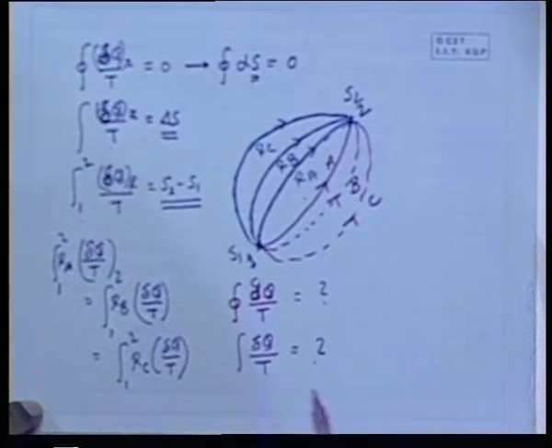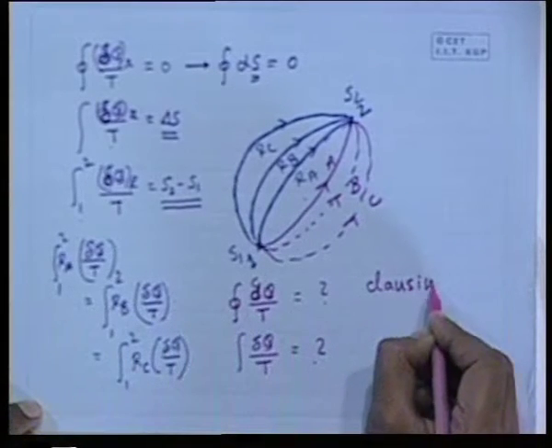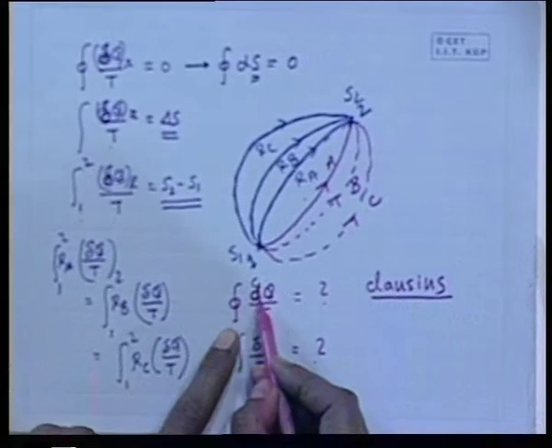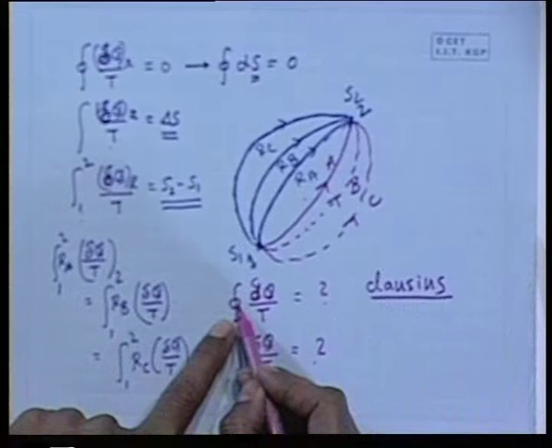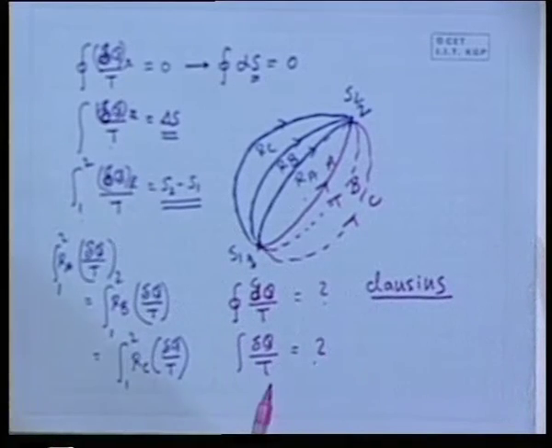The answer to this question was given by Clausius and is known as Clausius inequality. That means, what is the value of the counterpart quantity delta q by T over an irreversible cycle, and next what is the value of delta q by T in an irreversible process, not a cycle?